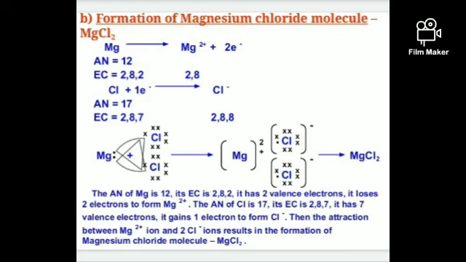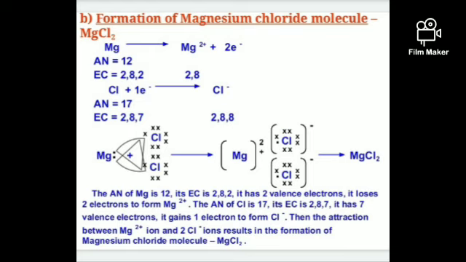Another example you can see here in the slide, magnesium chloride. The formation of magnesium chloride is very important here. In this one, the atomic number of magnesium is 12 and chlorine is 17. So magnesium is ready to give 2 electrons, but chlorine needs how many electrons? Only a single electron, 1 electron. Then how can this be possible?